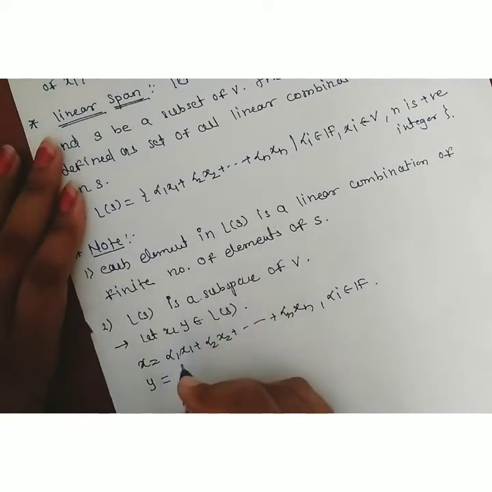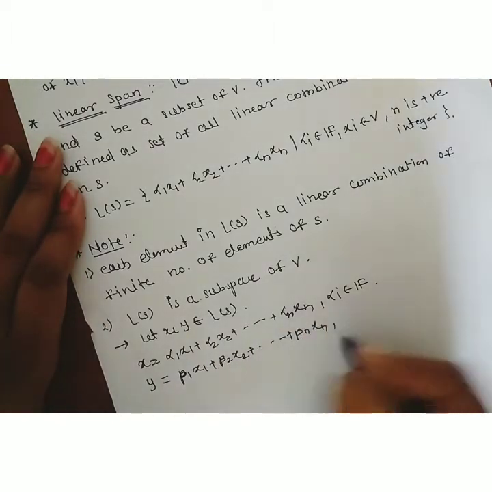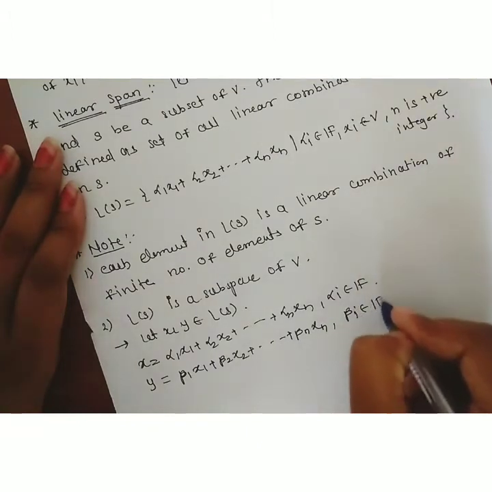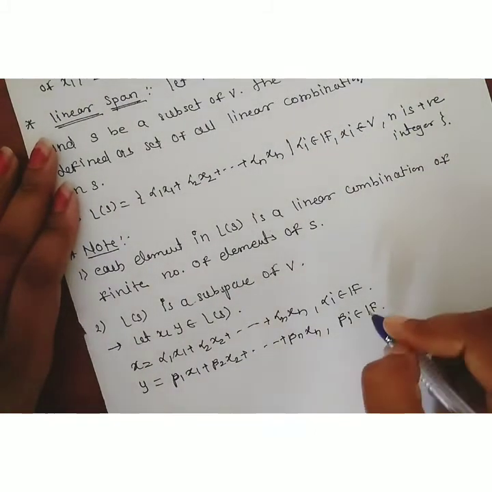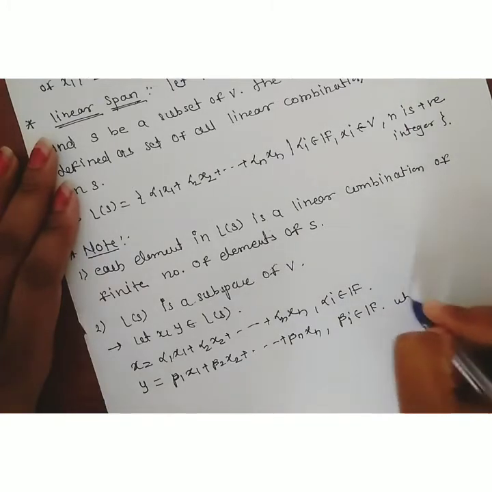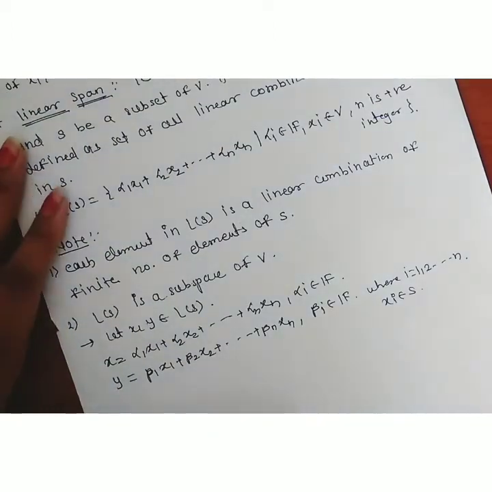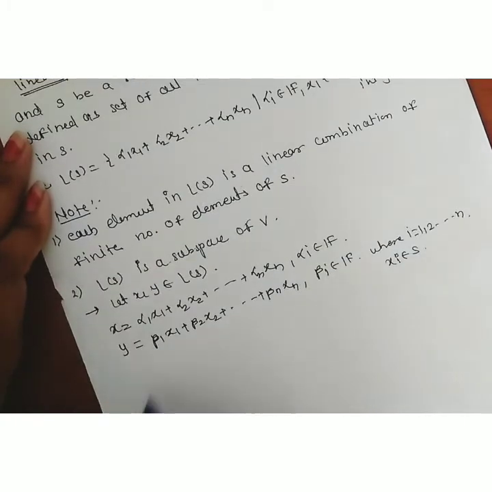Therefore, it can also be written in this form: beta 1 x1 plus beta 2 x2 and so on up to beta n xn, where beta i belongs to field F, where i runs from 1 up to n, and xi belongs to the vector space. Now, for showing the subspace, first we have to show that the subtraction of these two elements belongs to the set.